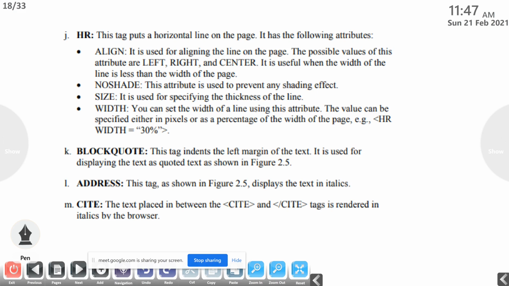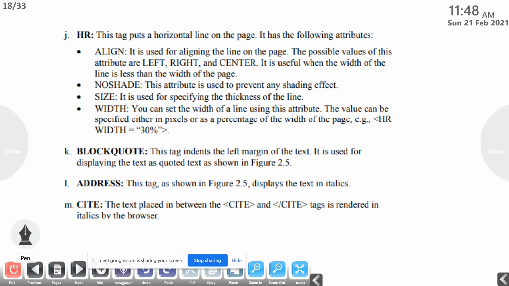It is used for aligning the line on the page. The possible values of this attribute are left aligned, right aligned and center aligned. So along with this HR you can use align equal to left or align equal to right. By default it is left aligned, or align equal to center. It is useful when the width of the line is less than the width of the page. If the width of the line is already the width of the page, then there is no need for align, because if you are using left, right or center, it will have no effect. So if the size of the ruler is less, then we can use left, right or center.